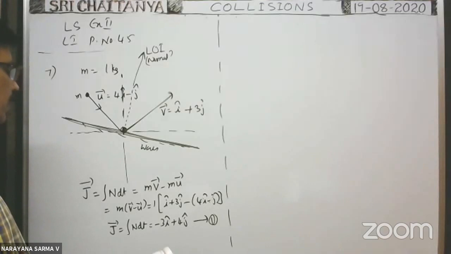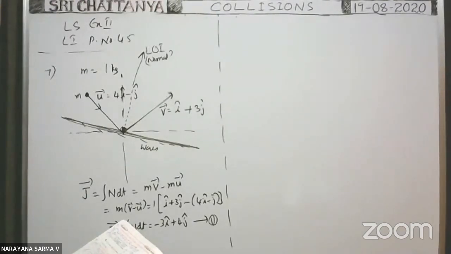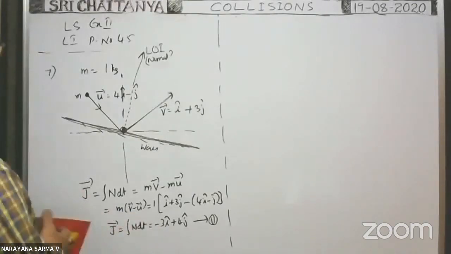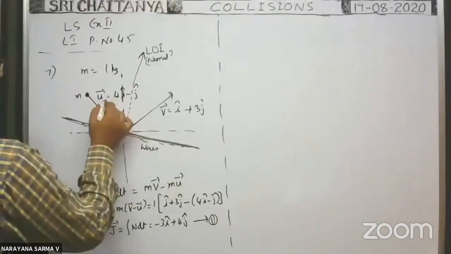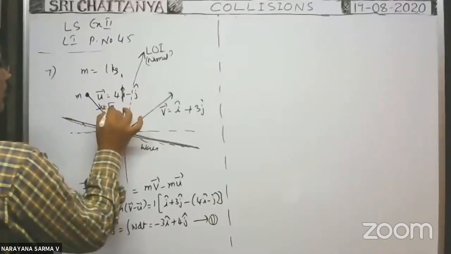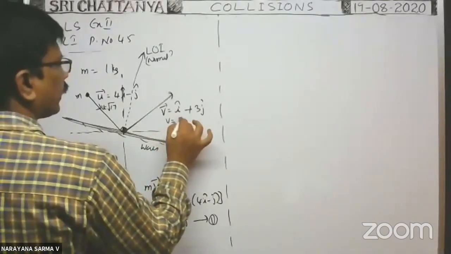Now, how can we find the component of the velocity along normal to the wall? We have to find that. What is the magnitude of velocity before collision? That is u equal to root 17. After collision, what is the magnitude of velocity? Root 10.